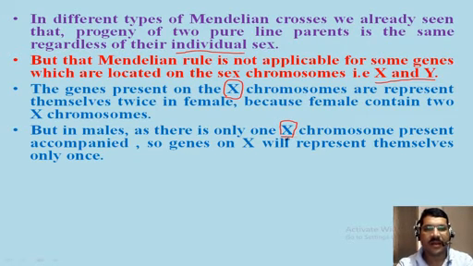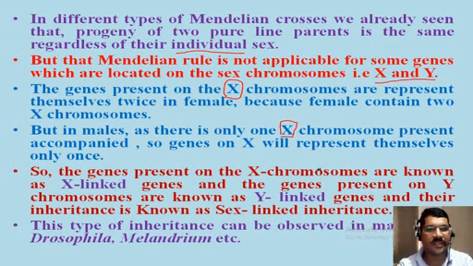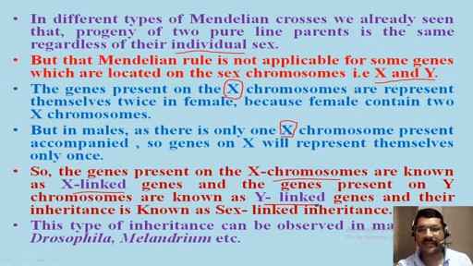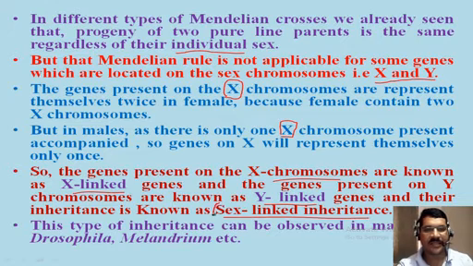So genes which are present on the X chromosome are represented twice in females and only once in males, because in females there are two X chromosomes and in males there is only one X chromosome. The genes present on the X chromosome are known as X-linked genes, and the genes present on the Y chromosome are known as Y-linked genes, and their inheritance is also known as sex-linked inheritance. So this is nothing but sex-linked inheritance.